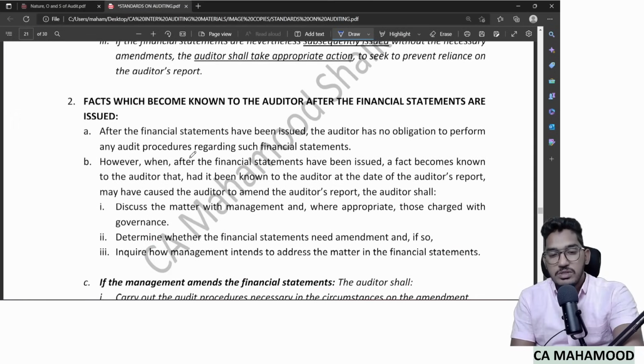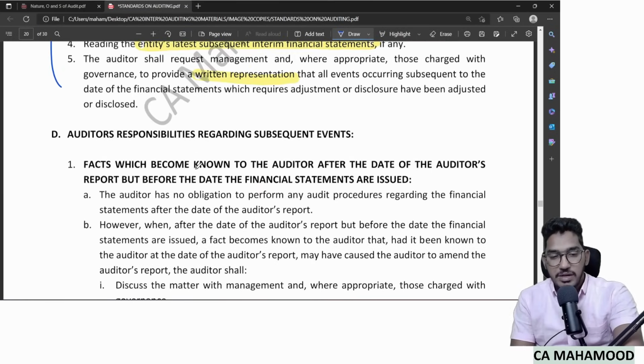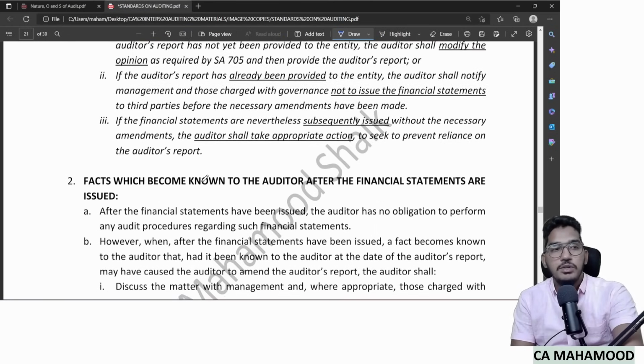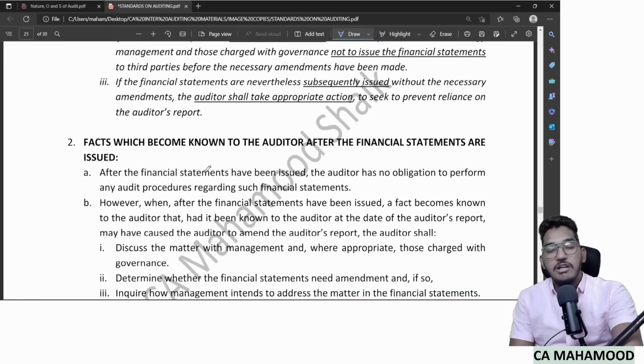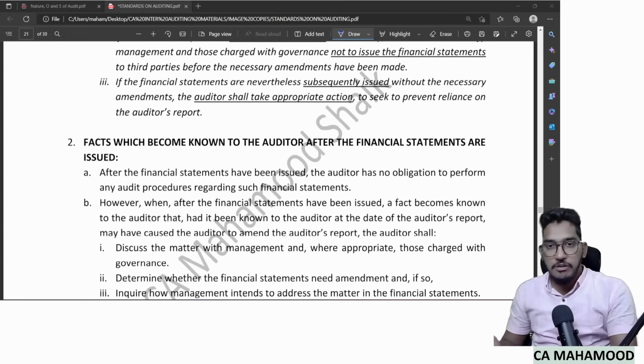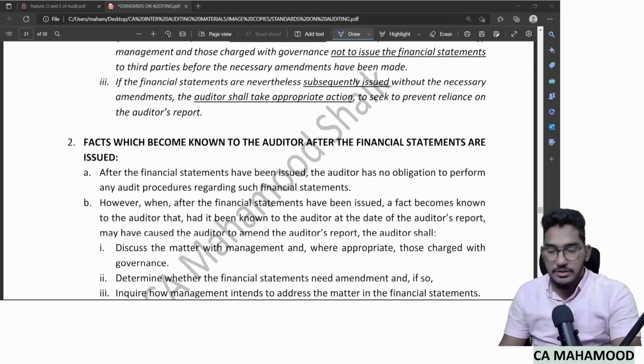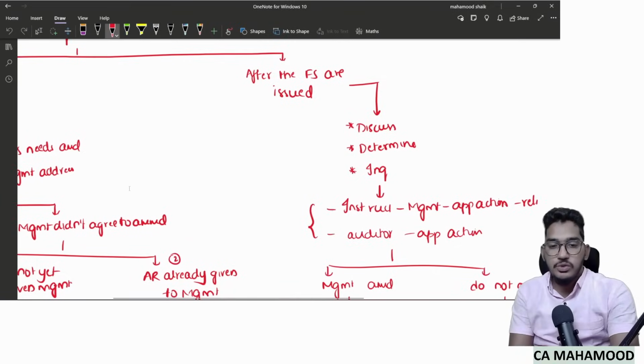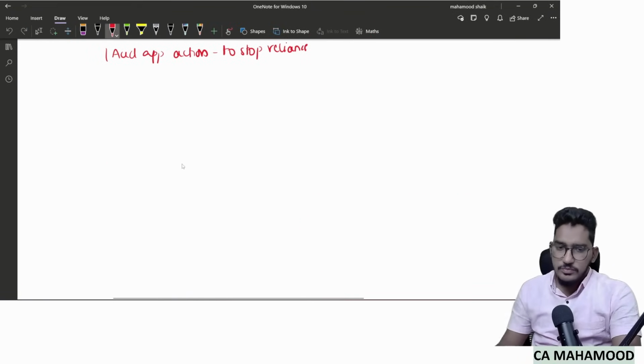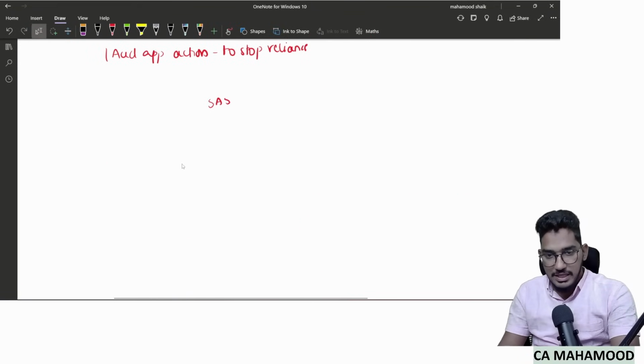Whatever I have tried to summarize in the form of the chart has been presented in a detailed descriptive format, which, if you refer to it now, will be very easy for you. Clear? So with this, we are successfully done with SA 560 also. Now we will talk about the next important standard, which is SA 570, related to the going concern assumption. So let us revise SA 570, which talks about going concern.